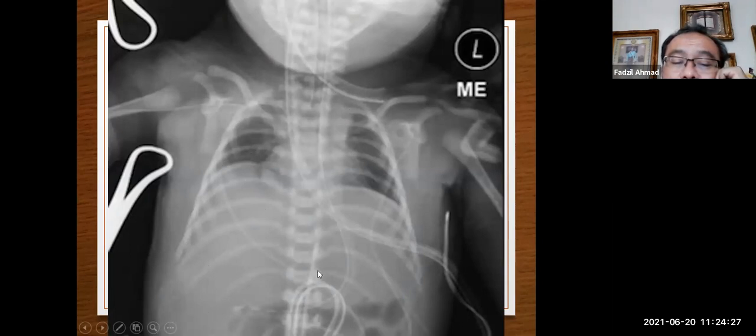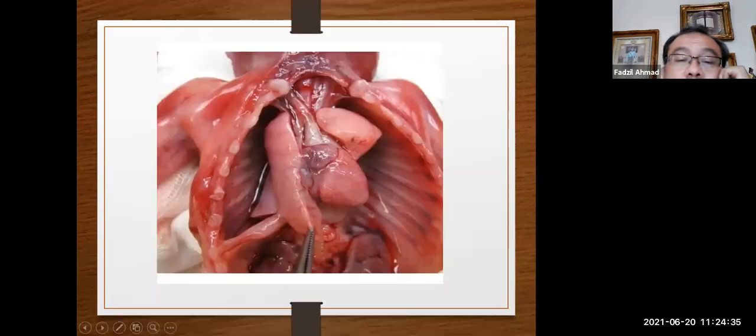This is the liver until here. So it is a bilateral hypoplastic lung. See, this is the X-ray. When you do the postmortem, the lung are very small. Postmortem.